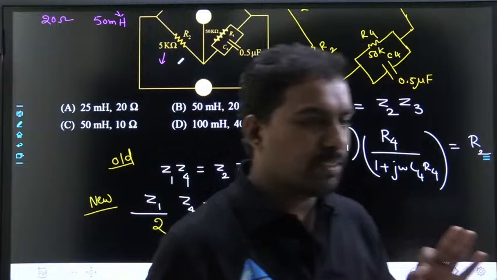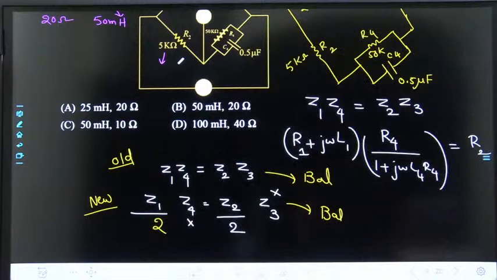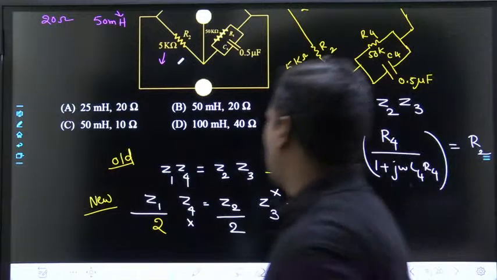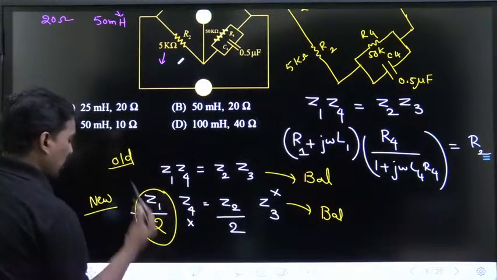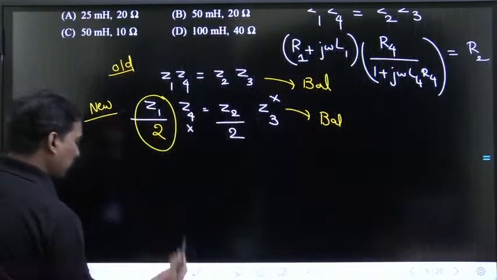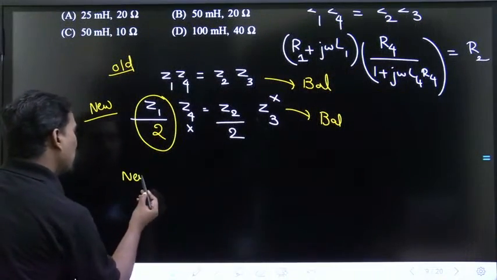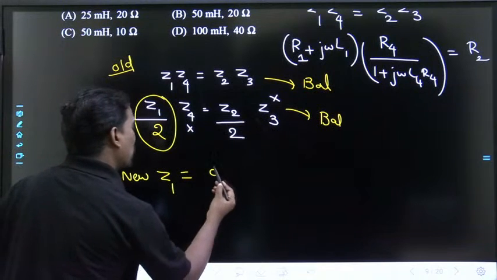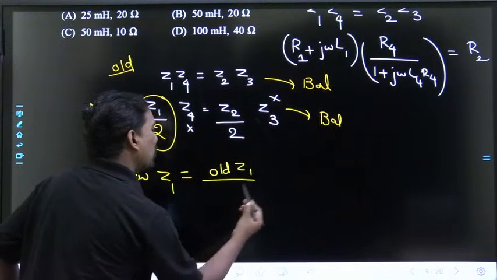Logical question or not? Sir, this is not the official group. What Rani Kumari? What are you asking? Yes, becomes 1 by 2. So new Z1, very good. New Z1 is equal to old Z1 by 2.